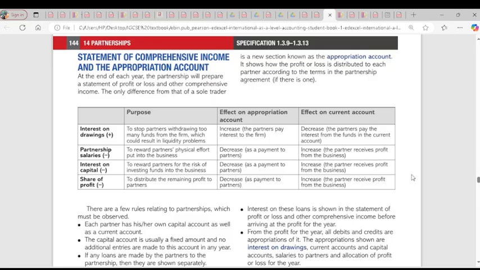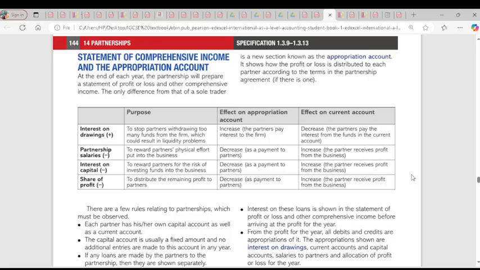Interest on drawings. What is the purpose of the interest on the drawings? To discourage partners from withdrawing funds from the firm. That is the purpose. So what is the effect on appropriation account? It increases as partners pay interest to the firm. So your appropriation account will increase because interest on drawings means that more money comes to the business.